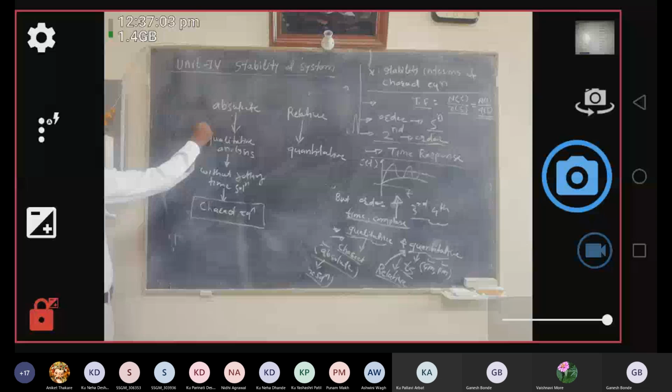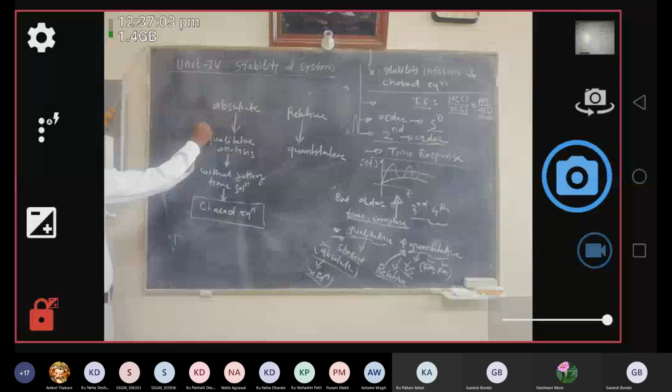So these are the differences between absolute stability and relative stability, and this relative stability is again related with the settling time, that is Ts, of the system.